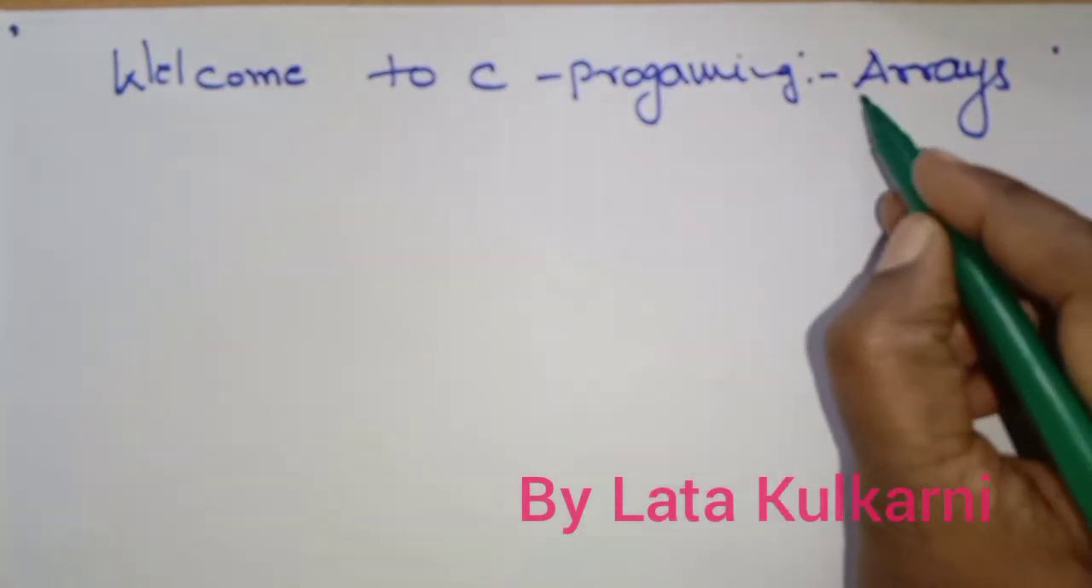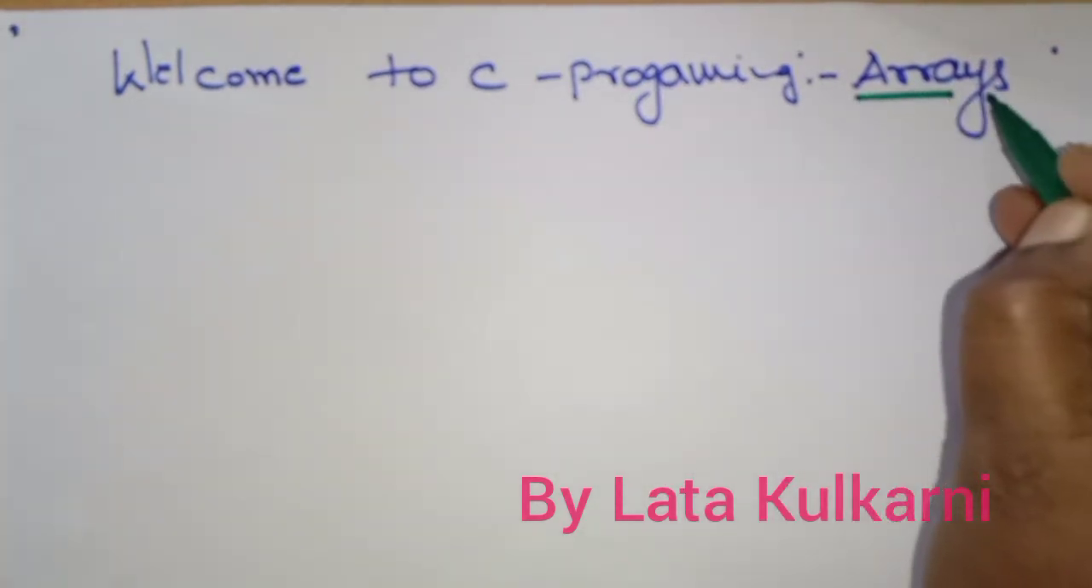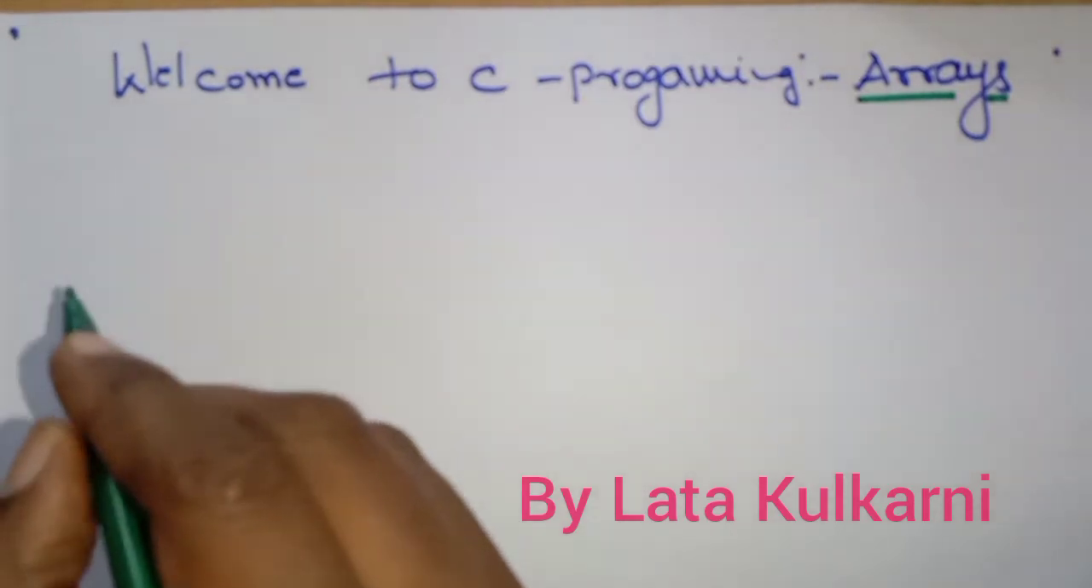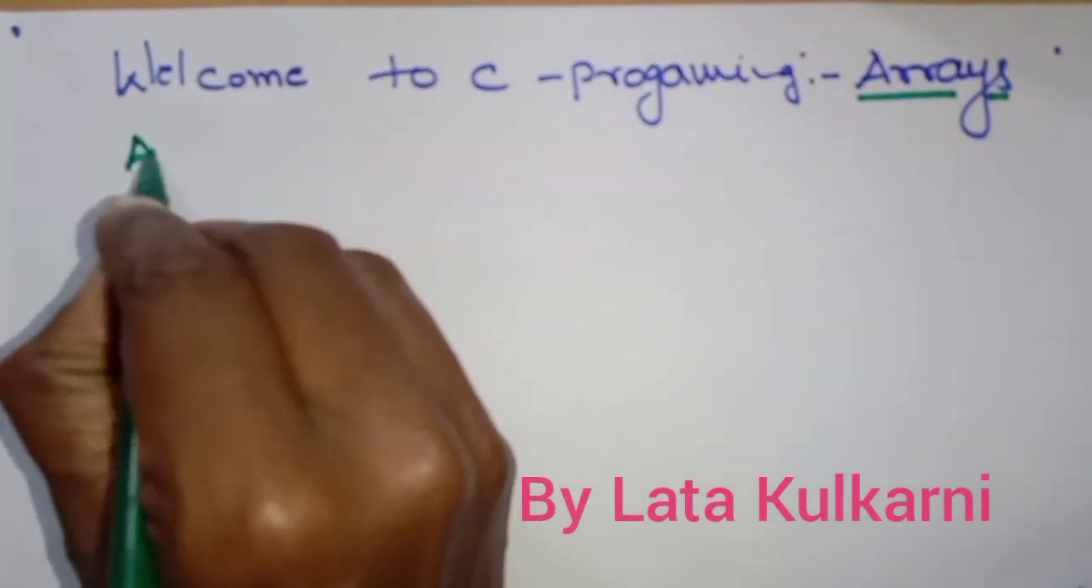So, what do you mean by array? First, let us see the definition. What is an array? An array is a collection of similar elements stored in adjacent memory locations. Let us revise once again. What is an array?